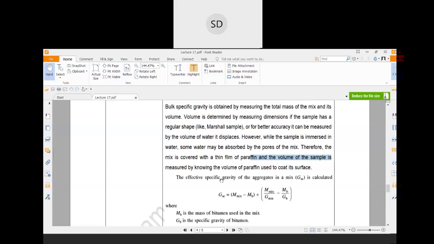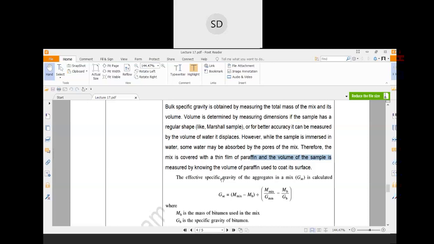What are the main masses? One is aggregate mass and another one is bituminous mass. So if you deduct the mass of the bitumen from the total mix, you will get the mass of the aggregate. So basically that is M mix minus Mb, the mass of the aggregate, divided by M mix divided by Gmm.